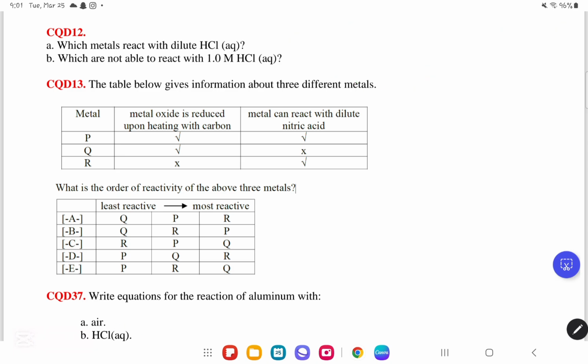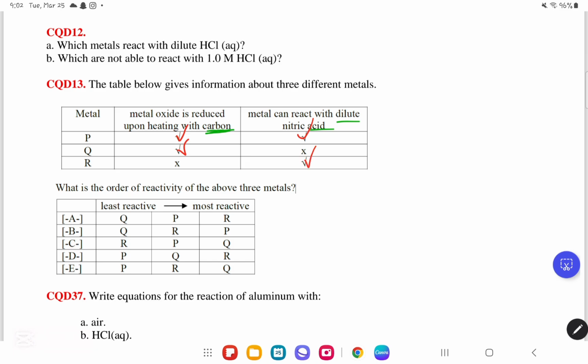They told us the table below gives information about 3 different metals. We have metal P. Metal oxide is reduced upon heating with carbon, so it will react with carbon. Metal can react with dilute nitric acid. That means with a dilute acid it is able to react. So let us see. P is able to react with both. Q is only able to react with carbon. And then R is only able to react with the acid.